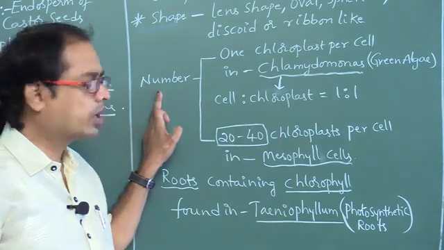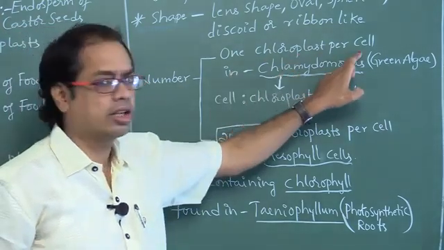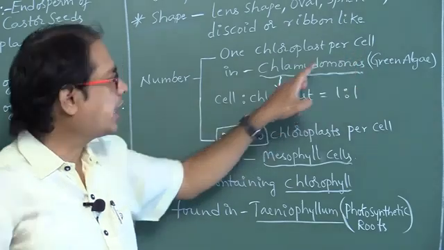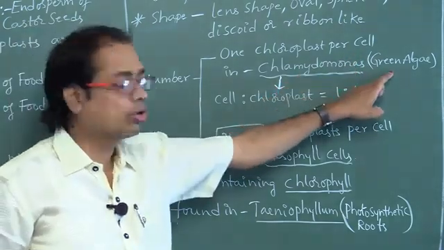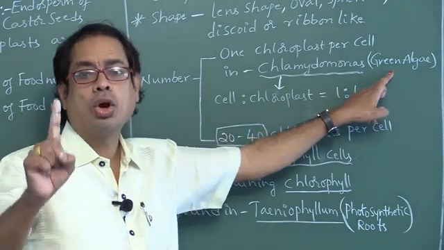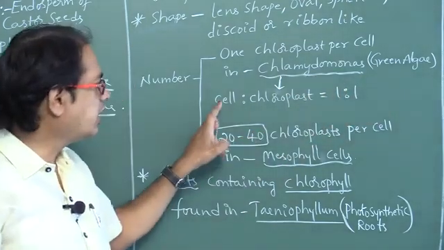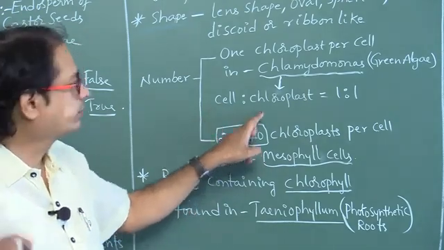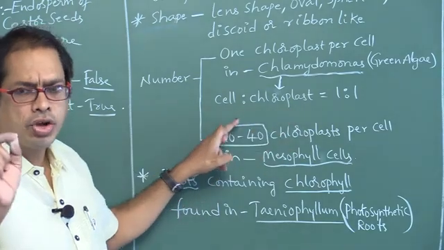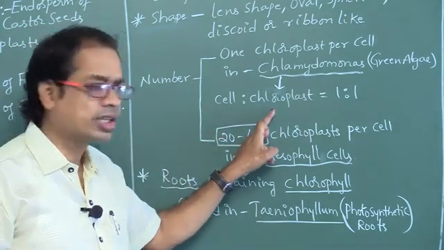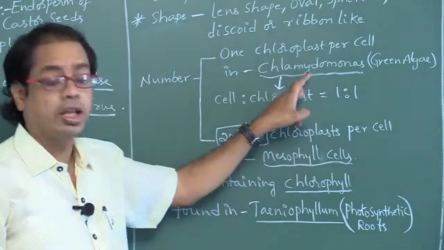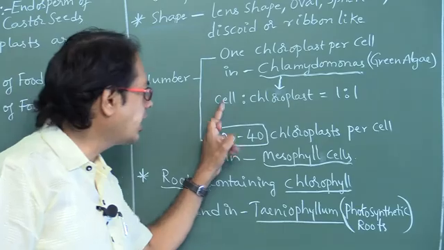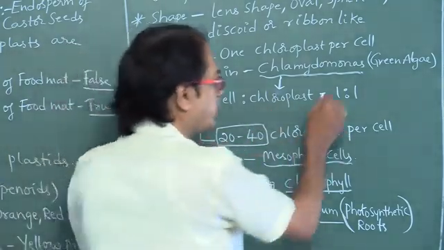So the cell contains a single chloroplast in Chlamydomonas. The ratio between cell and chloroplast is 1:1 in Chlamydomonas.